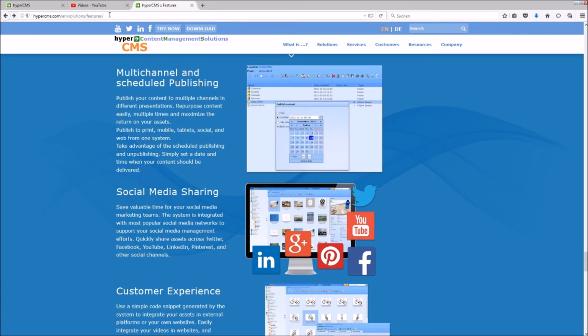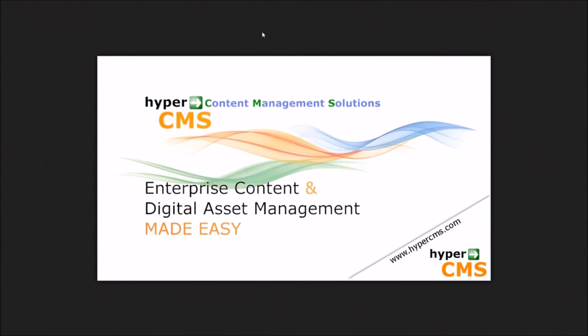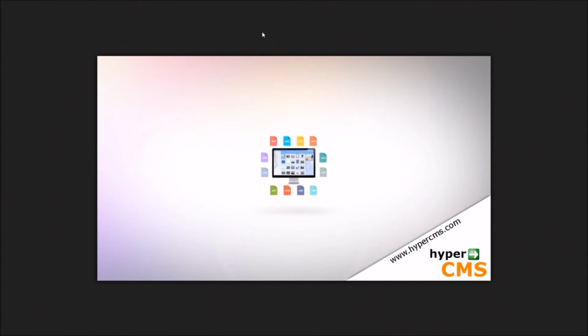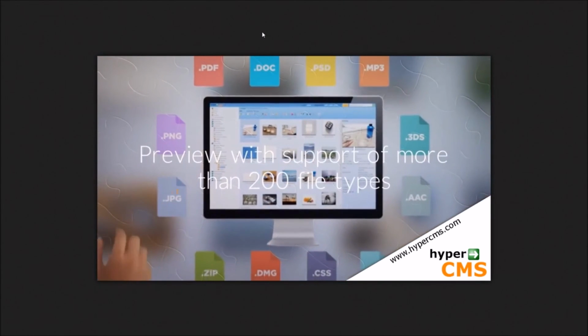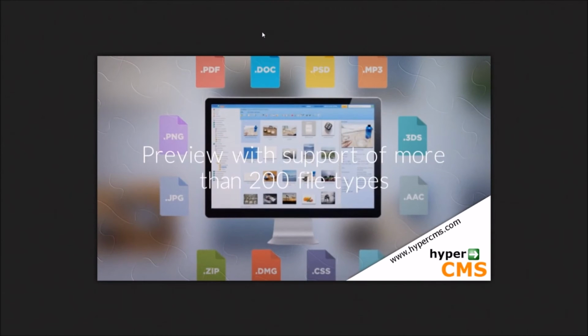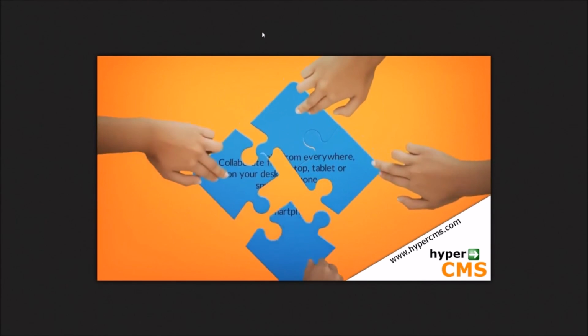So let's take a look at this. This was the name of the file. And here you see the video is available. It's just a video file. So keep in mind it was not an integration of the video, like a code snippet that's available in the system. It's just the video file, nothing else.